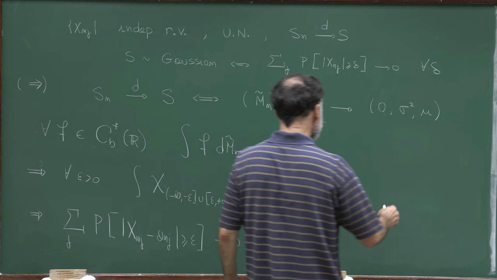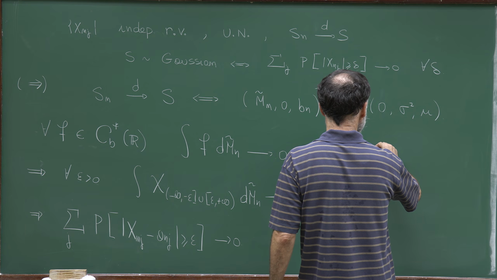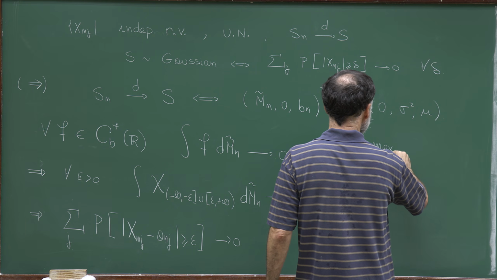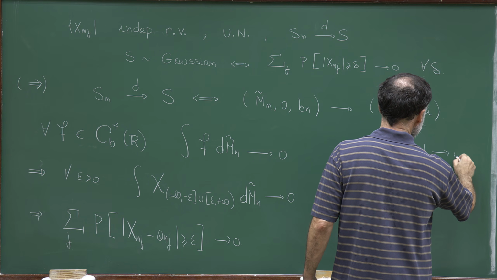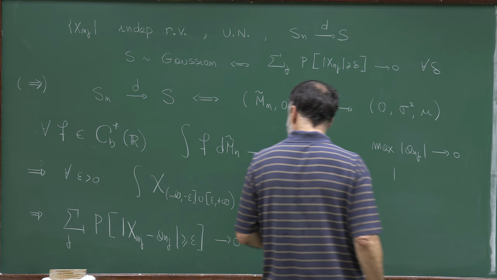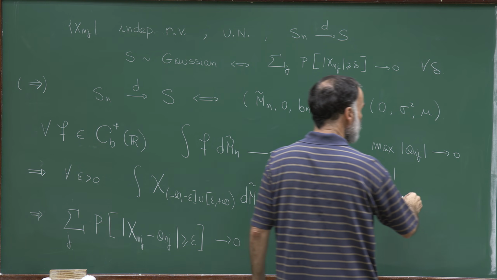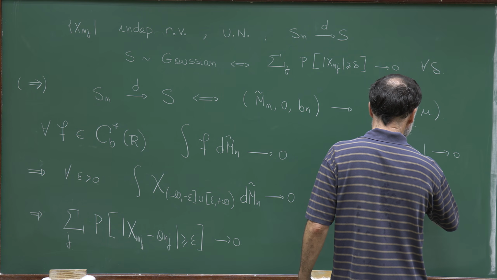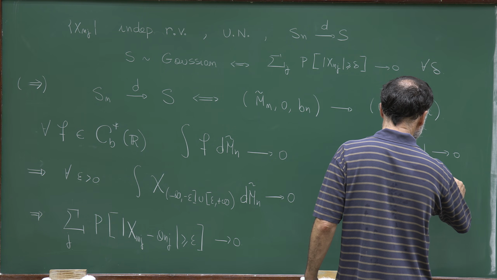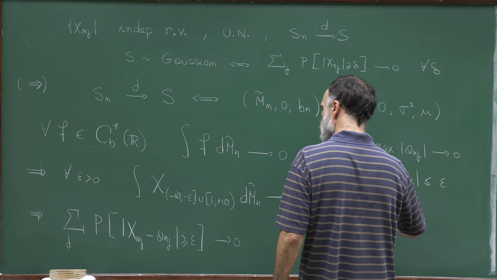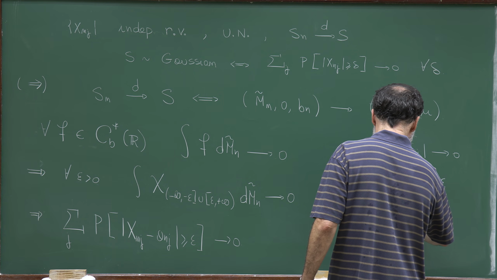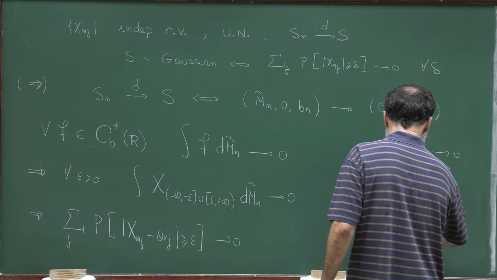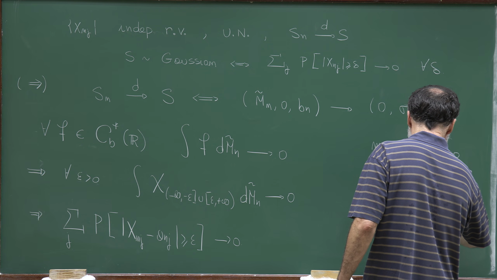Now, again, let's assume we know that the maximum is converging to 0 as n tends to infinity. So let's assume that a_nj is bounded by epsilon, and let's consider the probability that |x_nj| is larger or equal than 2 epsilon.